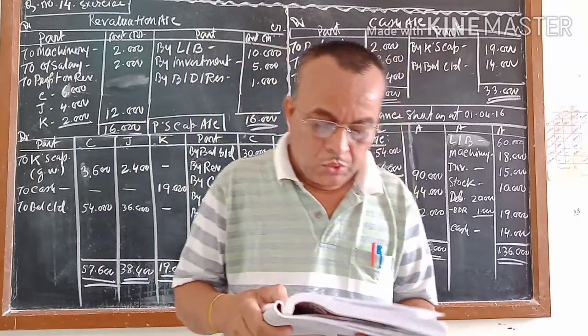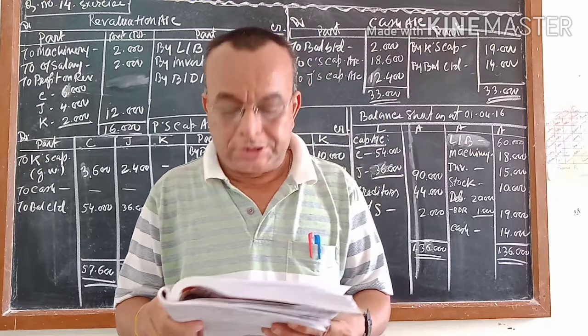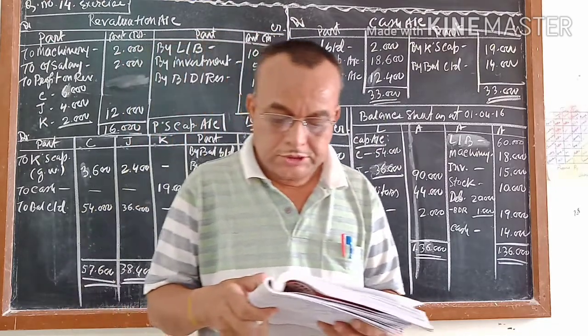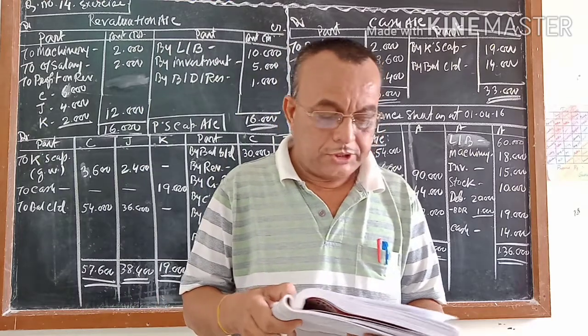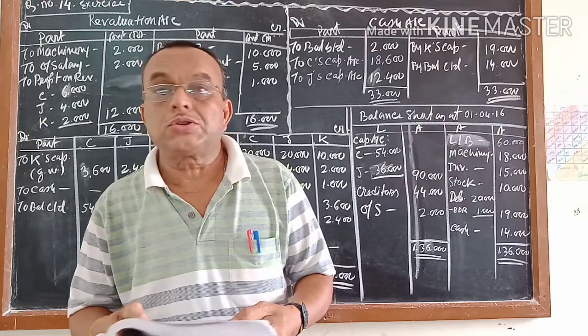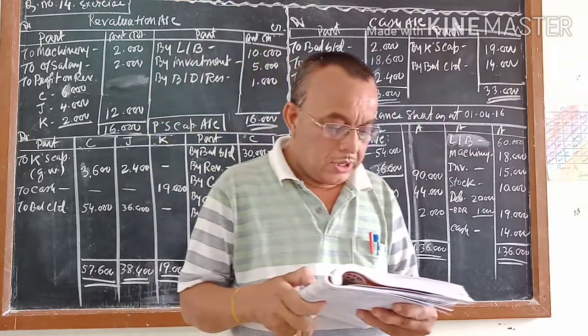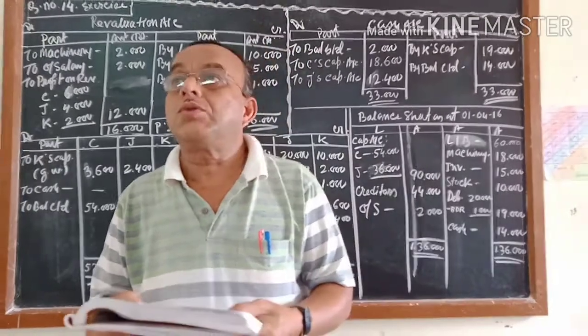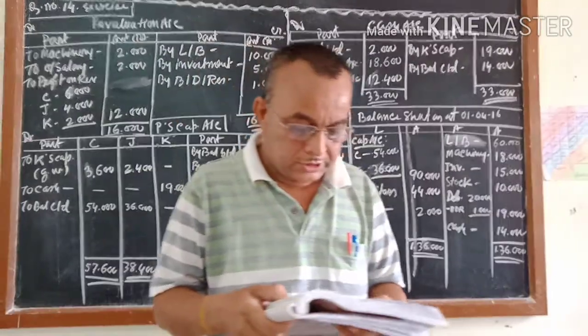Number 5, goodwill of the firm is valued at rupees 36,000. This will affect the capital accounts. Number 6, 2,000 is outstanding for salary payable to an employee. Number 6 will affect the revaluation account, and the outstanding salary, since salary is not there, will come as outstanding salary in your new balance sheet.